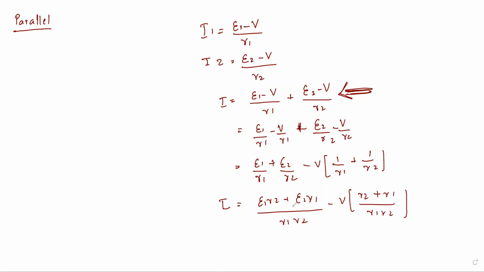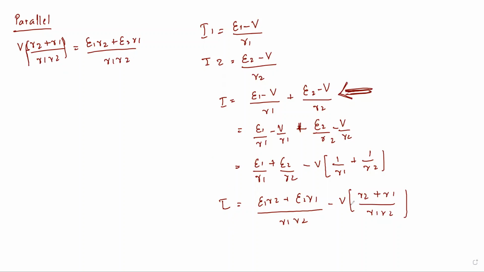Now I have to find out V. If I want to find V, what should I do? V times (R2 + R1) divided by R1 R2 equals, this remains the same, (E1 R2 + E2 R1) divided by R1 R2.